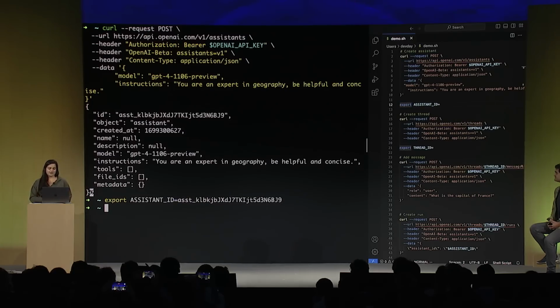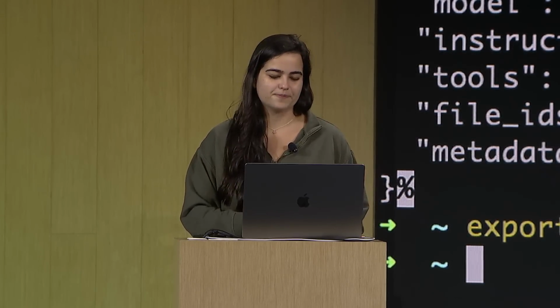Before the Assistants API, if I wanted to use these instructions repeatedly, I would have to send them on every single API request to OpenAI. Now, with the new stateful API, I can create my assistant once, and the instructions are stored there forever. Now, let's move on to the next primitive that Olivier mentioned, which is threads.